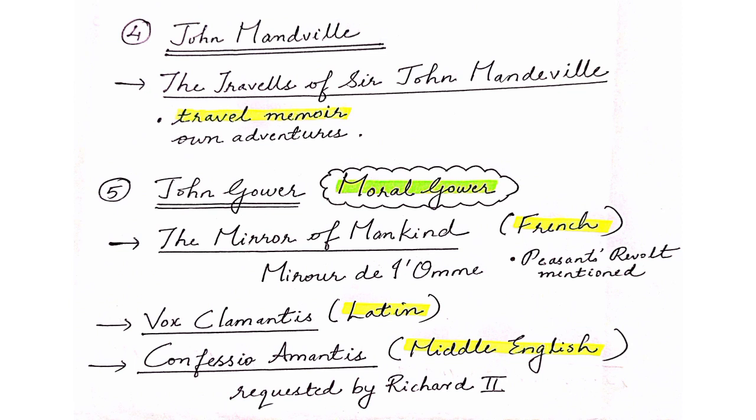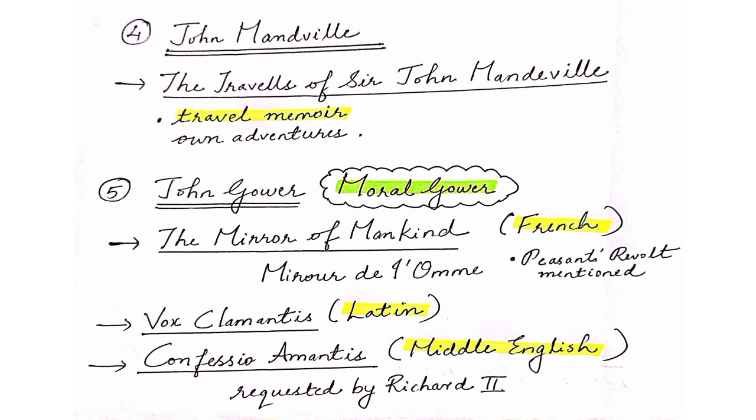Finally, we have John Gower, who was also a friend of Geoffrey Chaucer. Now, Gower wrote in all different languages: French, Latin, and Middle English. He may not have had the insight to stick to the Middle English language and see how much it would influence the world in the coming years.